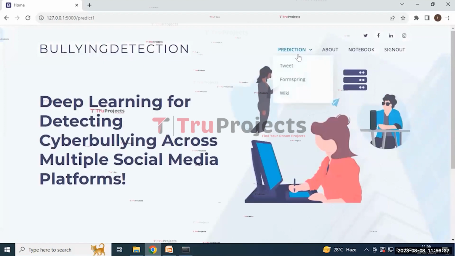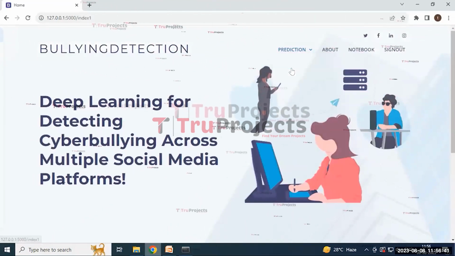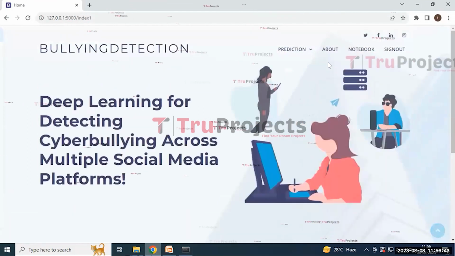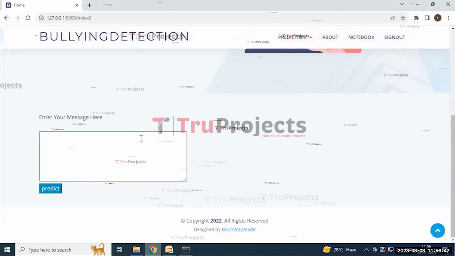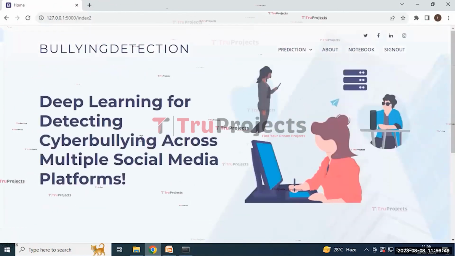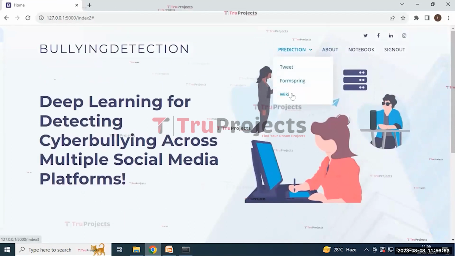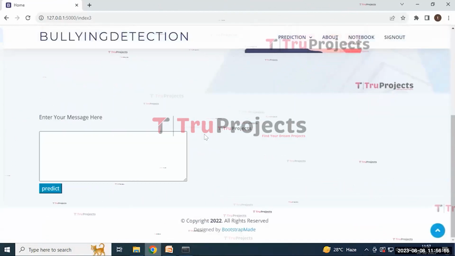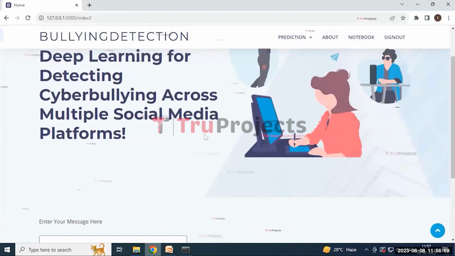And by clicking on the prediction button, here we can see the result, and by clicking on the tweet button, here we get this screen and the formspring button. Here we can enter another message by using the formspring messages, and then by clicking on the wiki button, here it redirected to this input page where we can enter other messages.